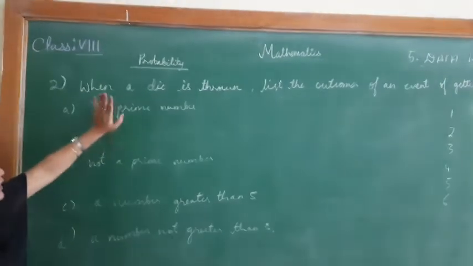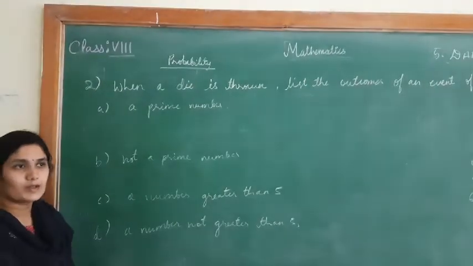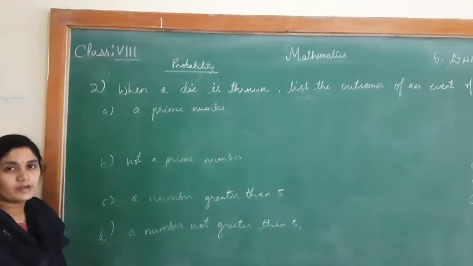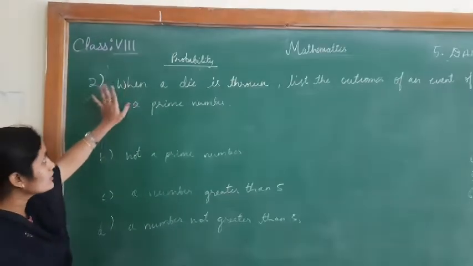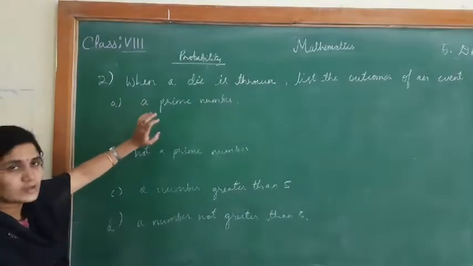Now let us move on to the last topic of this chapter, that is probability. Already we have learned what is probability. Probability is nothing but chance of getting an outcome or possibility of getting an outcome. Here we will solve this question with this example. You will understand what is the probability or what is an outcome.